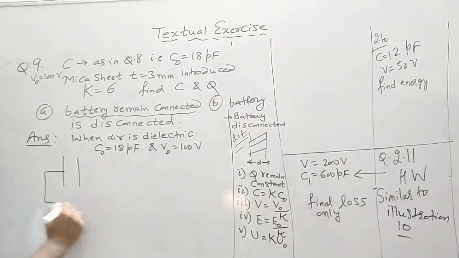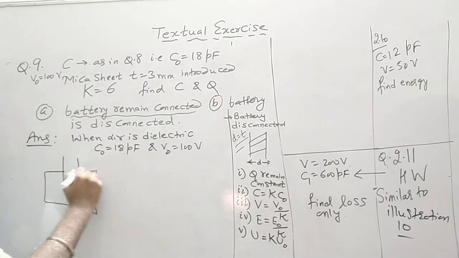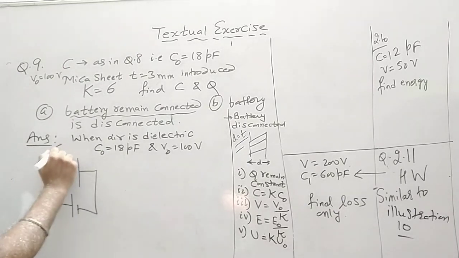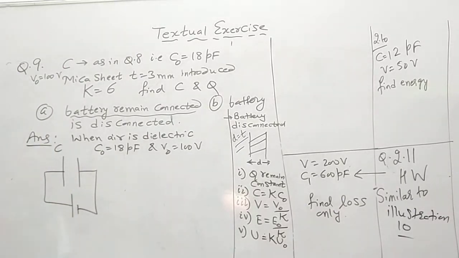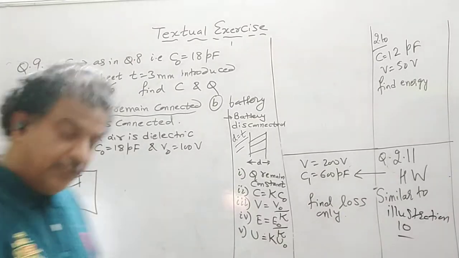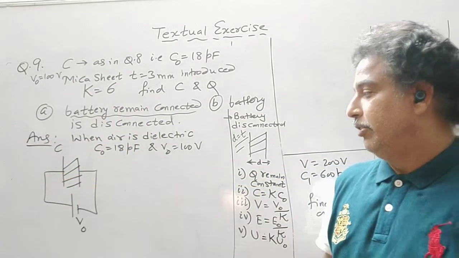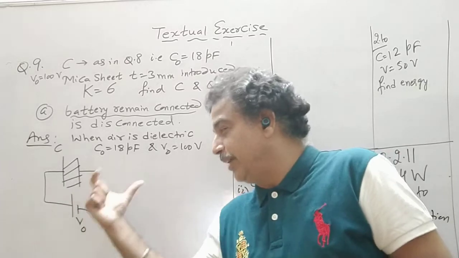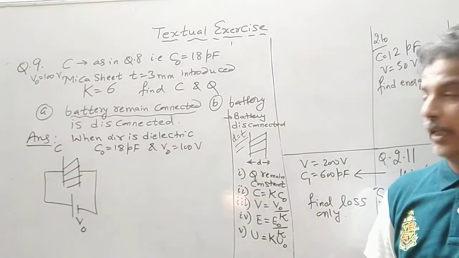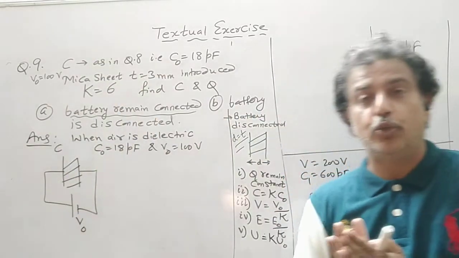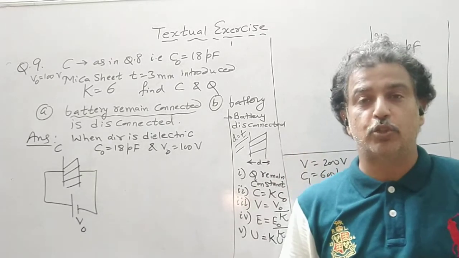This is the capacitor connected with the battery. Now the value will change. Let the new value be C. Now this is filled with a mica sheet. The battery is connected, and the battery is V0. So what happened in this situation? When the battery still remains connected and the dielectric is introduced, the potential difference remains constant.